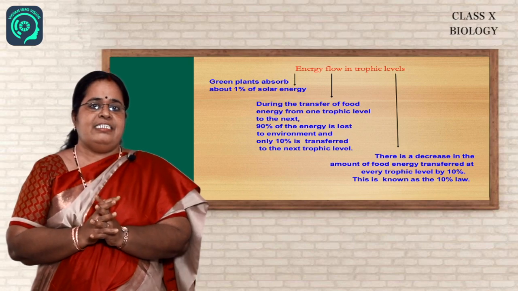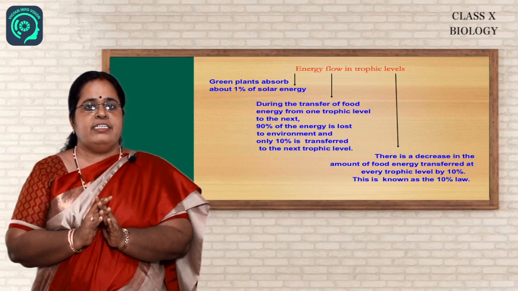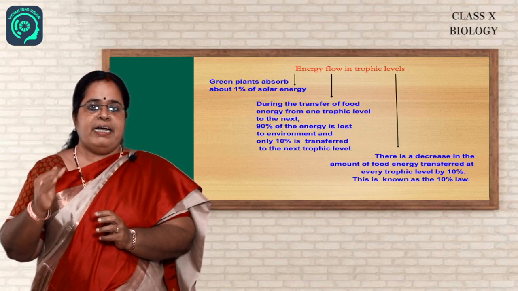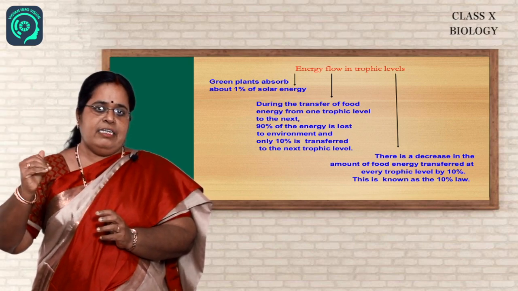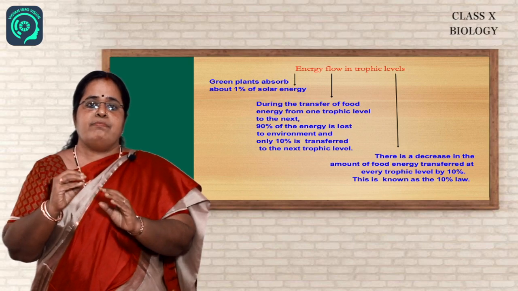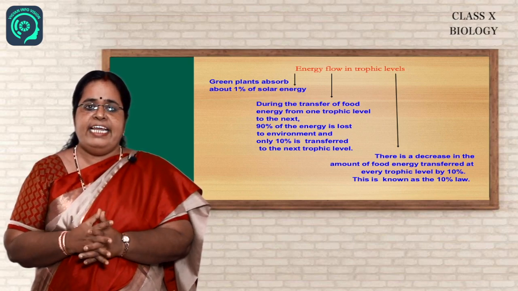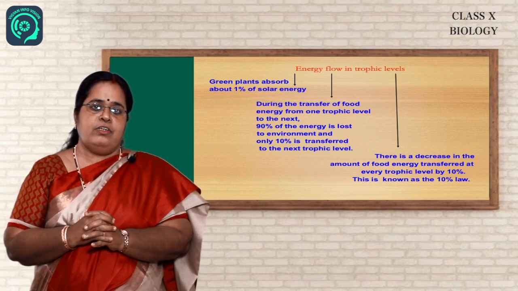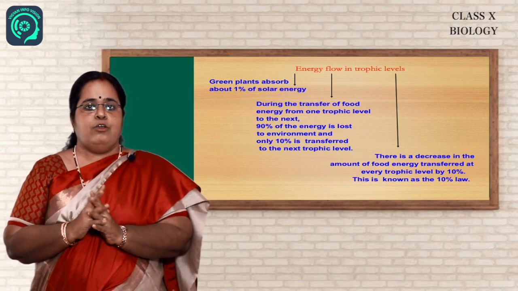That is the reason why most food chains have only 3 or 4 trophic levels, because by the time we reach the last level, the amount of energy becomes so little that it becomes very difficult for the organisms in that level to survive. Okay, I hope it's clear.